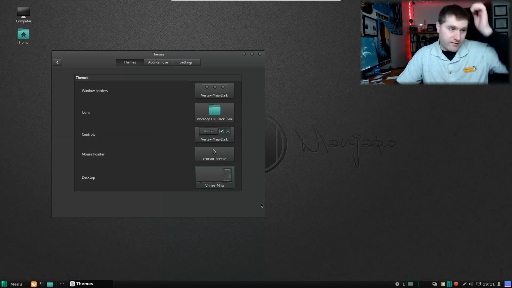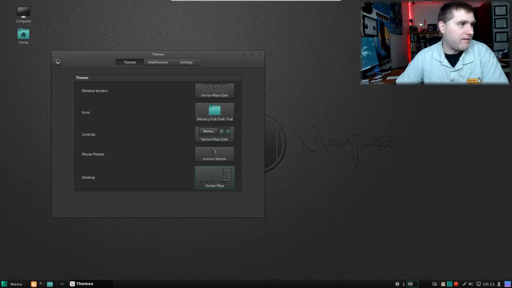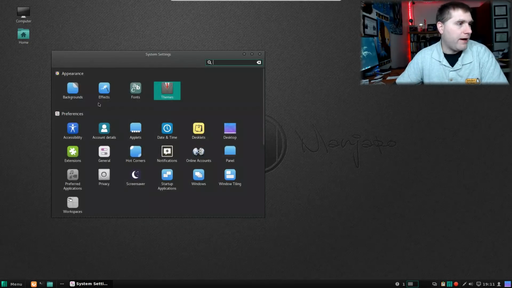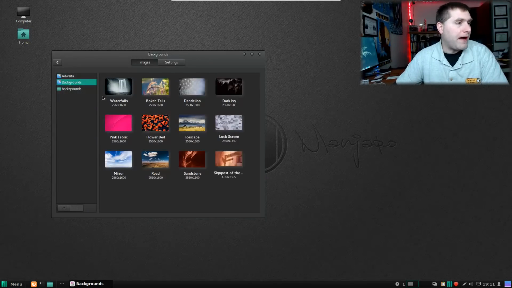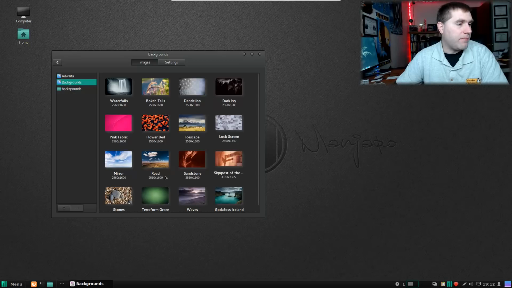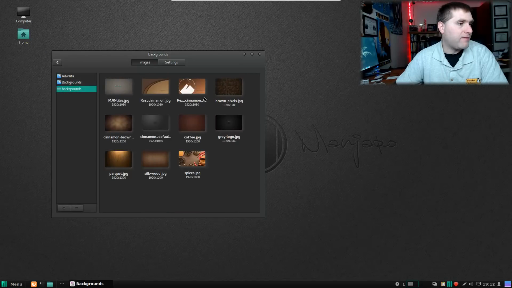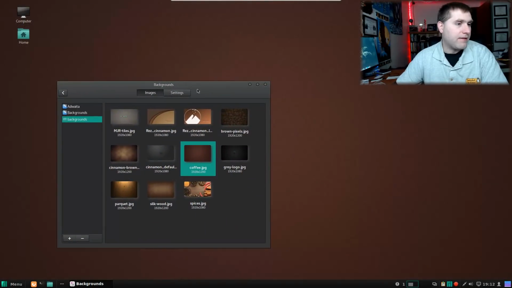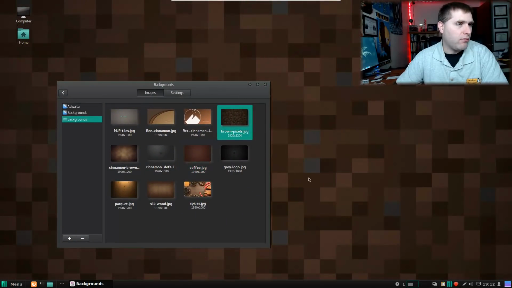All those are actually adjusted on a CSS file. If you know CSS, you can actually get in there, and you can, of course, go ahead and install more. Under your backgrounds, we have the basic Linux backgrounds I see a lot of places, and then we have a variety of other ones that you can try out. I mean, that says coffee, so that's actually pretty cool.